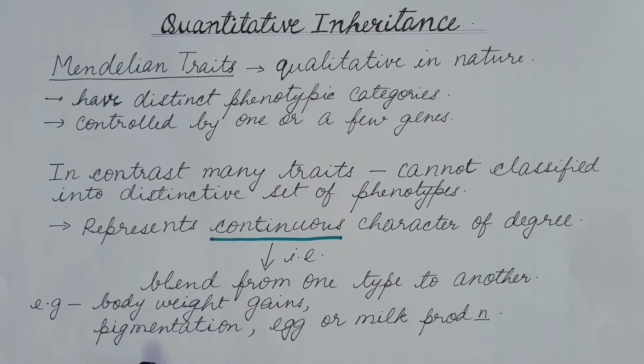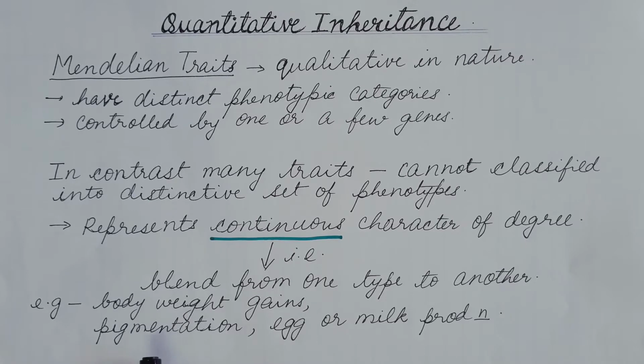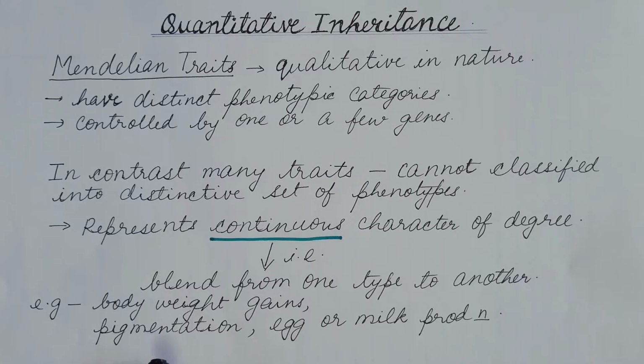If we take the example of pigmentation, this leads to different skin colors, ranging from dark to light with several intermediate colors. So it cannot be classified into distinct categories, this is dark and this is light, but shows a continuous change in the degree of skin coloration from dark to light with several intermediate skin colors.